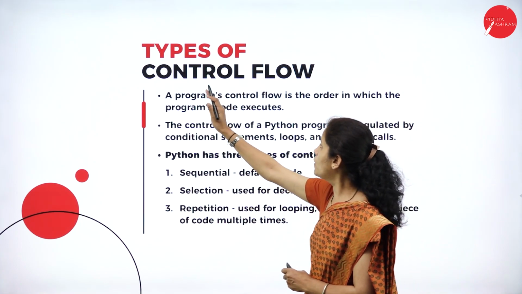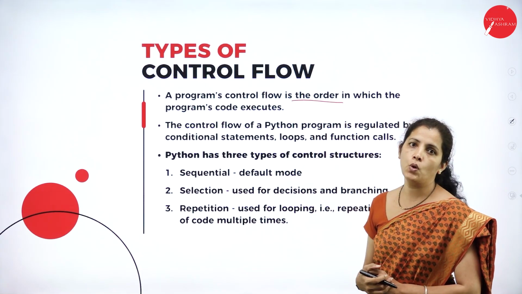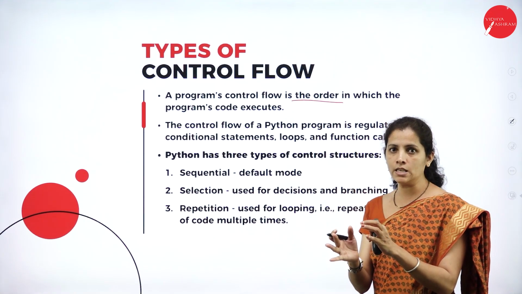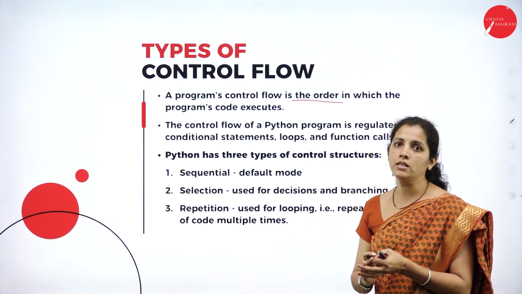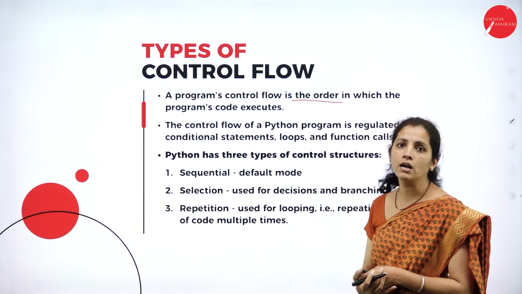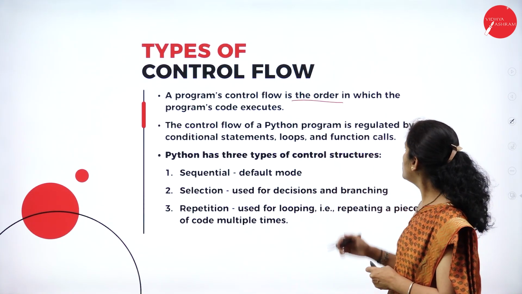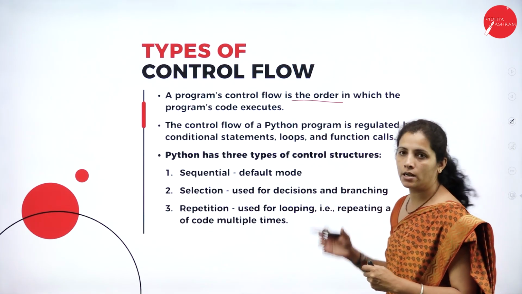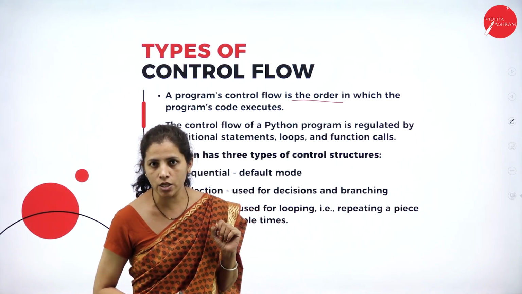A program's control flow is the order in which program code executes. After executing one line, which line I want to execute, where I want to jump, all those things are decided in our control flow. So the control flow of a Python program is regulated by the control statement. Control statement decides the flow of the execution.